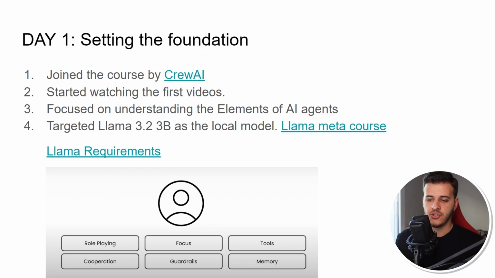What an AI agent does is role-playing, focus, has tools, cooperates with other agents, has guardrails to have safety responses, but also has memory of past conversations.